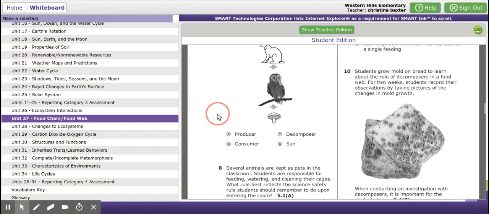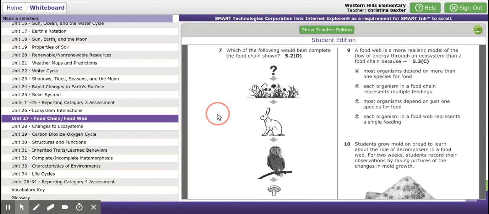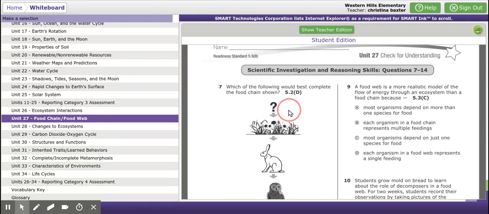All right. Number 9, 15. A food web is a more realistic model of the flow of energy through an ecosystem than a food chain because A. Most organisms depend on more than one species for food. B. Each organism in a food chain represents multiple feedings. C. Most organisms depend on just one species for food. And D. Each organism in a food web represents a single feeding.